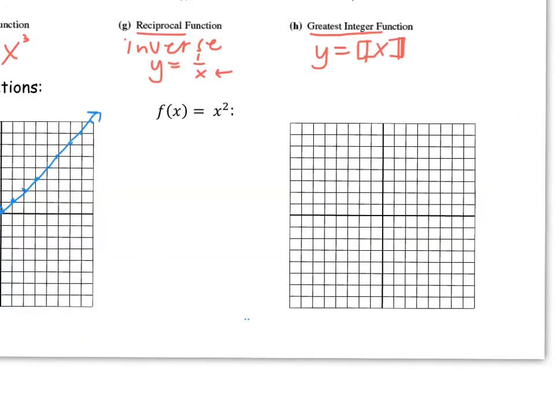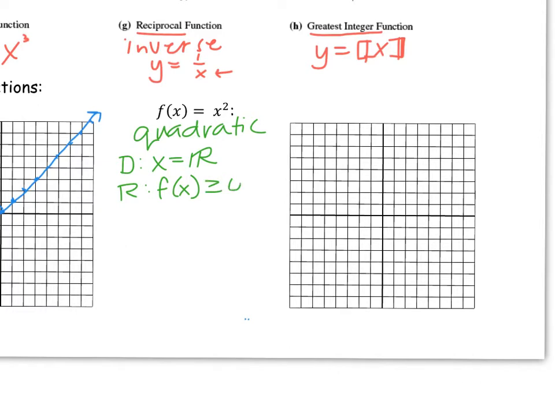On the right, we have f of x equals x squared, and this is our quadratic function. We worked a lot with quadratics, but we didn't actually start with the parent function. Similar to absolute value, for quadratics, your domain is going to be anything you want for x. We talked about that back in chapter 2a. We can square any number we want. But for the parent function, our range will always have positive outputs. If you square a negative or positive number, your answer is always positive.